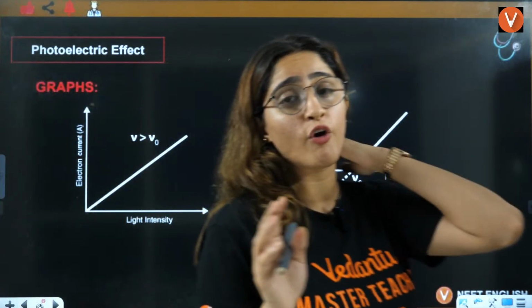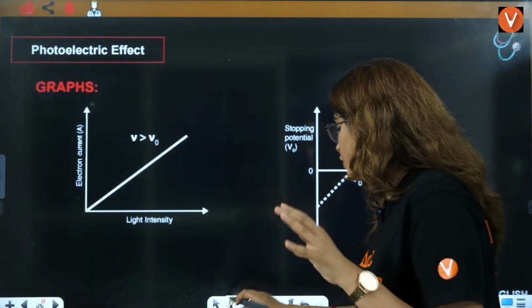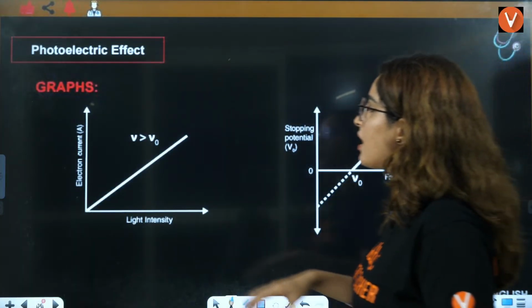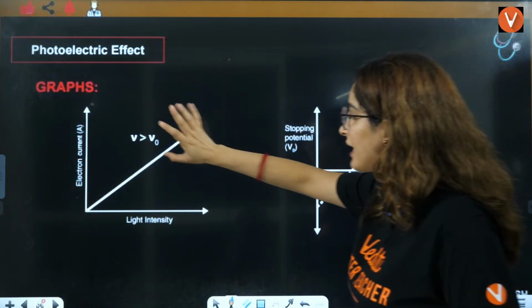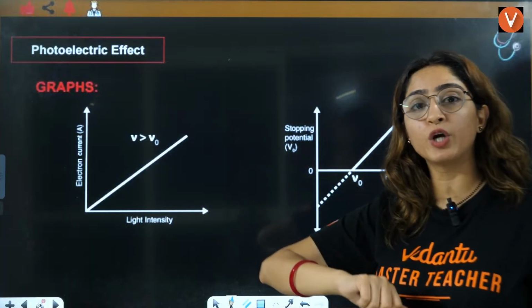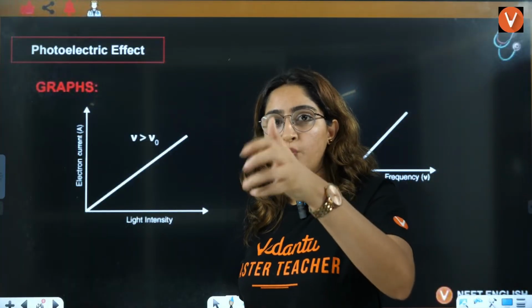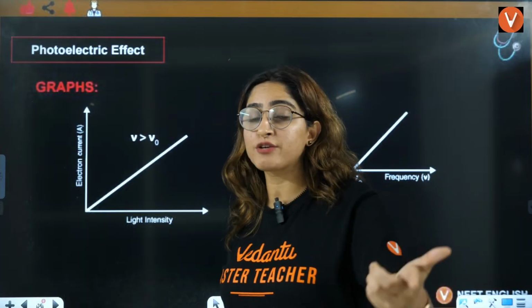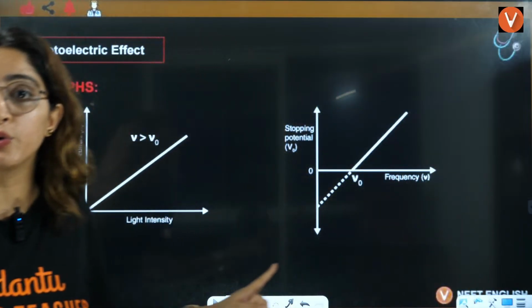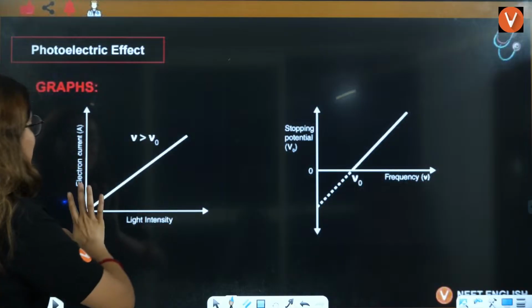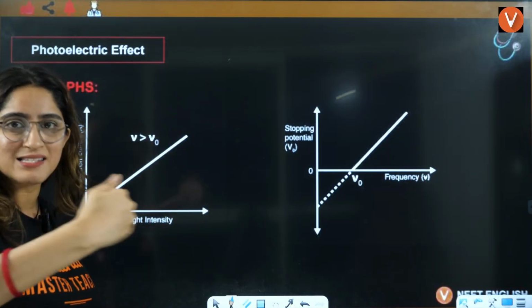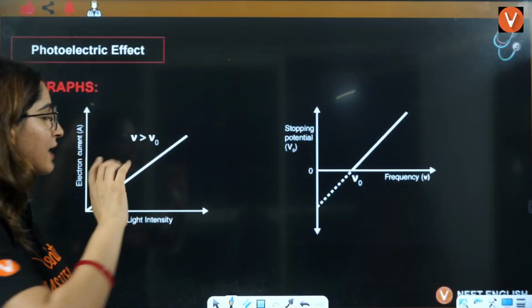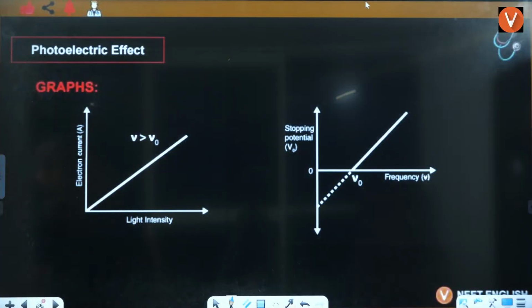Now the complexity of the graph is going to increase, so more attention is needed here. If you talk about electric current and light intensity, as I told you, as intensity increases, the number of electrons will increase. I have already shown you how, when you increase the intensity of the incident light, the number of photons increases. I'll show you here as well.